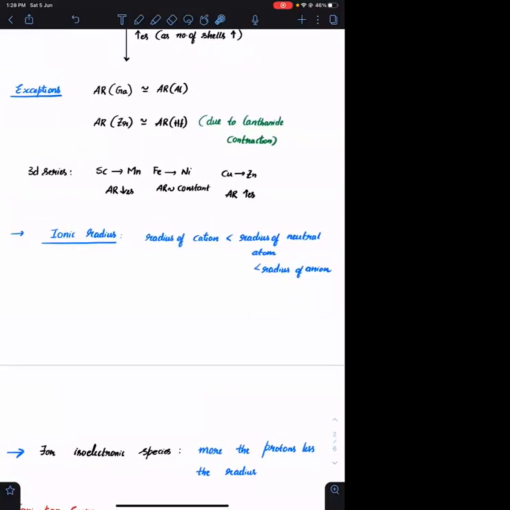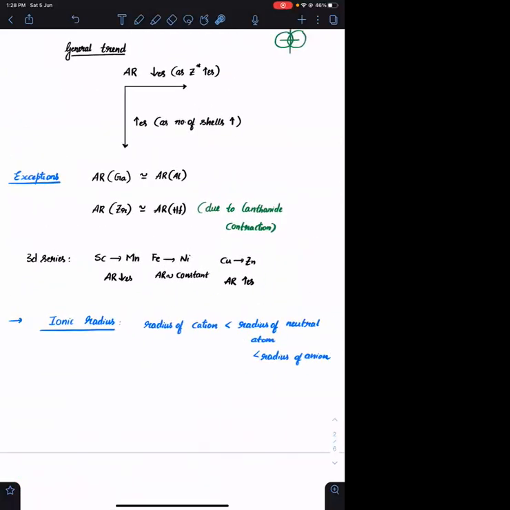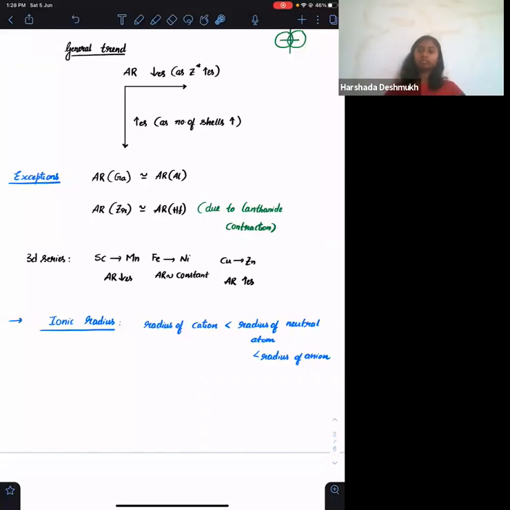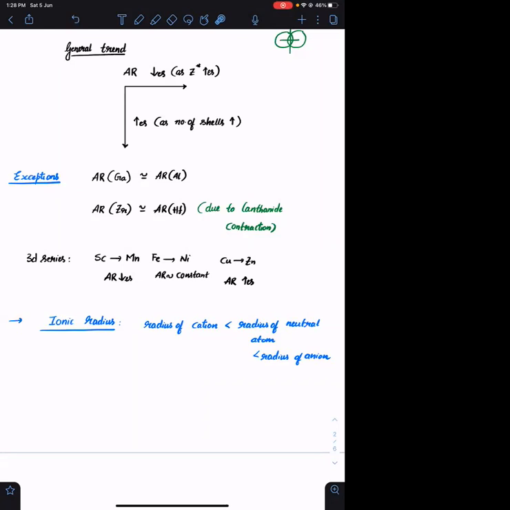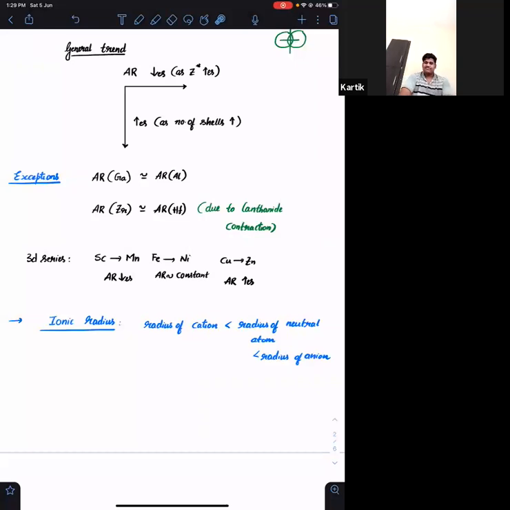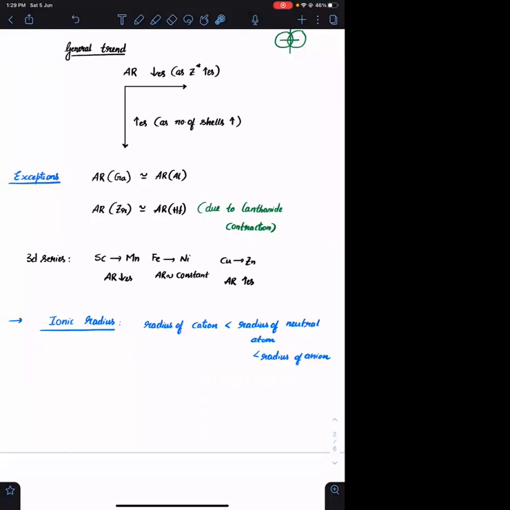Okay. Exceptions. Atomic radius of gallium is almost equal to atomic radius of aluminium. So gallium and aluminium, to which group do they belong? Group 13. Okay. Boron के नीचे you have aluminium, aluminium के नीचे you have gallium. Okay, down the group, what should happen to the atomic radius? It should increase. So gallium is supposed to have greater atomic radius when compared to aluminium. Agreed? Okay. But gallium से just पहले we fill d block elements.